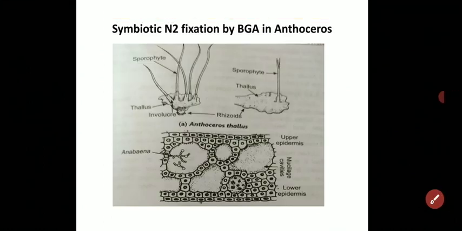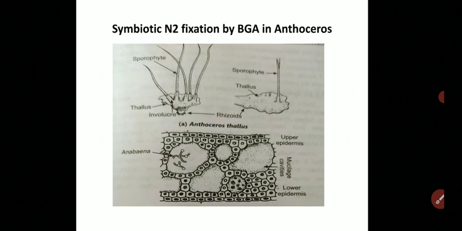Next, symbiotic N2 fixation by blue-green algae in Anthoceros. Here the blue-green alga Anabaena is living endosymbiotically in the thallus of Anthoceros. Anthoceros is a bryophyte, and Anabaena fixes atmospheric nitrogen in its heterocysts, which have the nitrogenase enzyme.